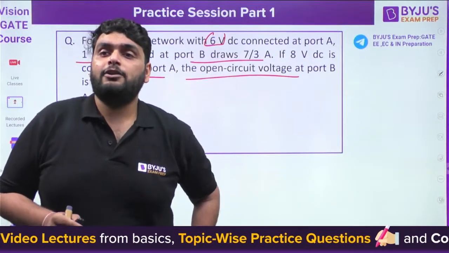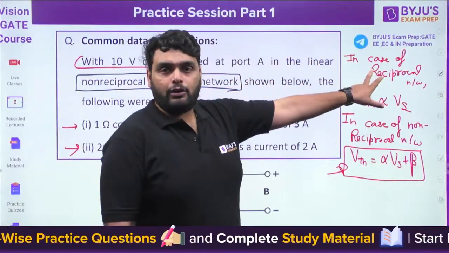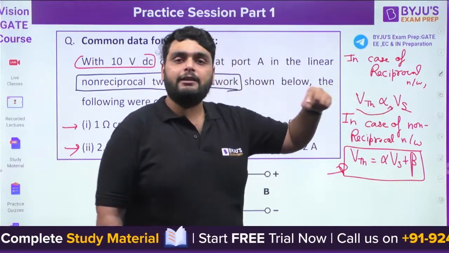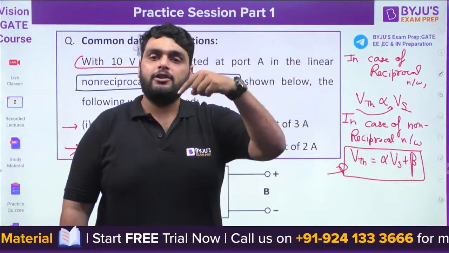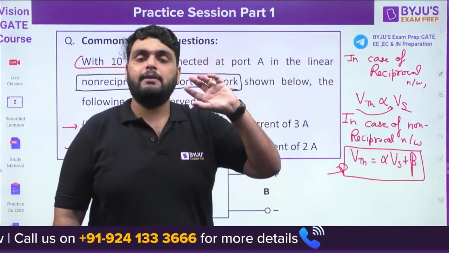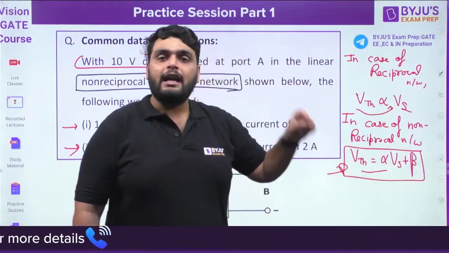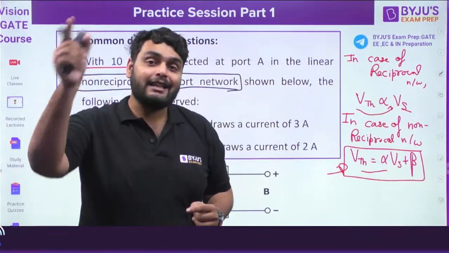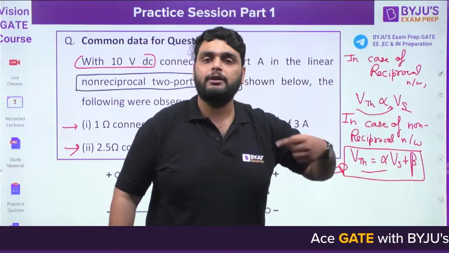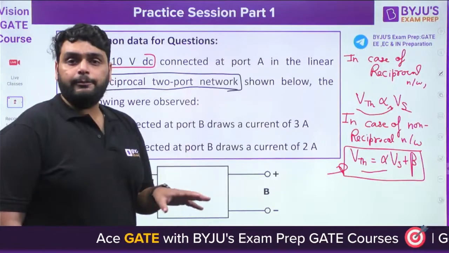In non-reciprocity mentioned, it is linearly proportional. See here, Venkat. In a reciprocal network, VTH is directly proportional to Vs. Means the rate at which Vs is changing, VTH is changing with the same rate. For example, if Vs is doubled, then VTH is also doubled. If Vs becomes 3 times, VTH also becomes 3 times. But according to this equation, it is not true. If the source voltage is doubled, VTH will increase, but it is not going to double, because of the factor beta. That is the meaning of a linear relationship here. Okay, understand this point, right?